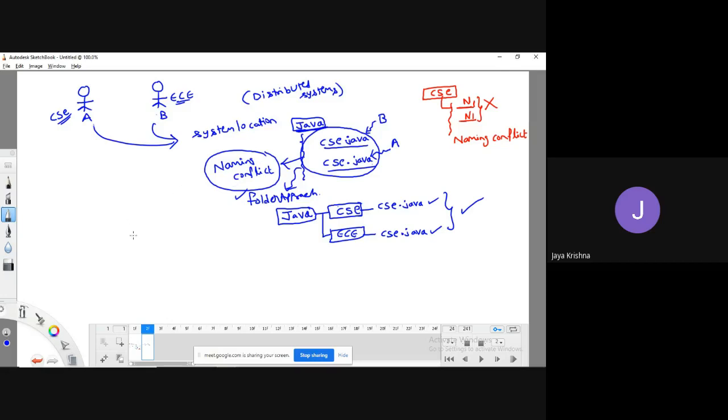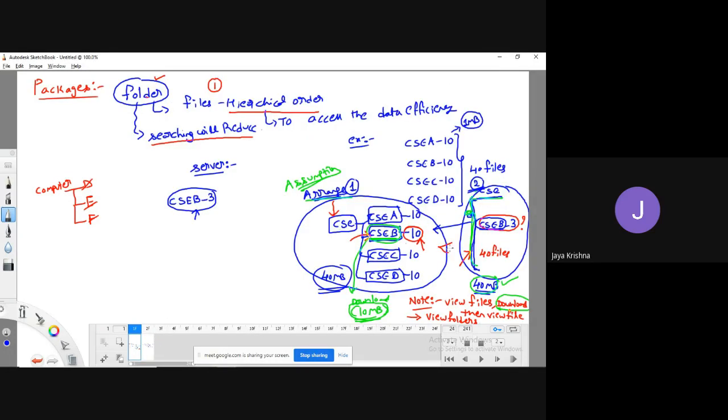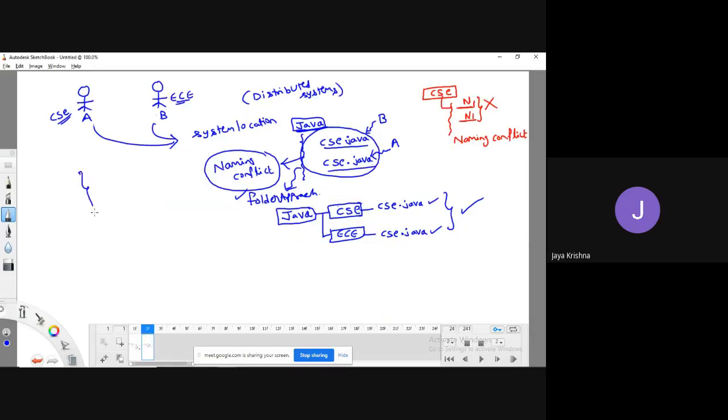Okay, fine. For example, coming to the previous scenario, there are 40 files.